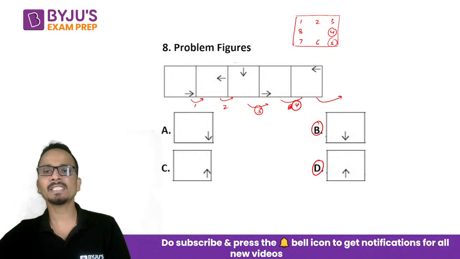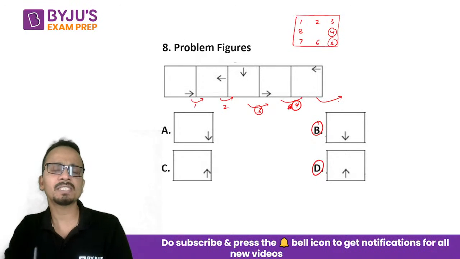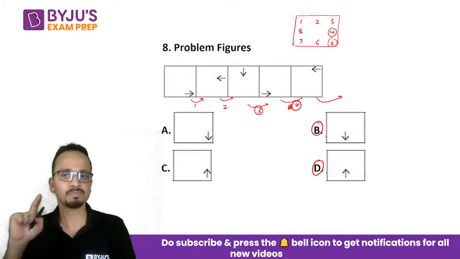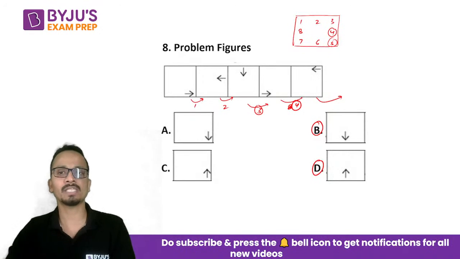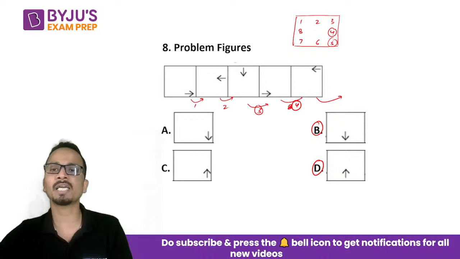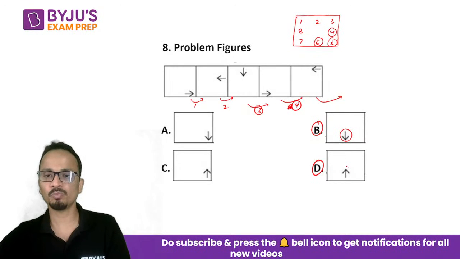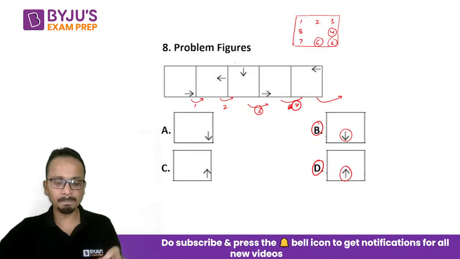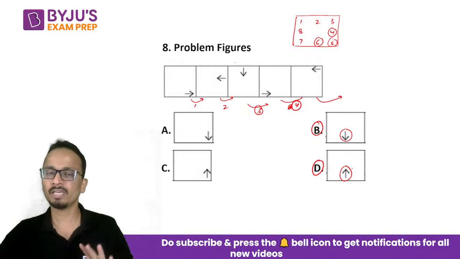So for the next case, it should move by 5 places in the anti-clockwise direction. 5 places anti-clockwise direction. So from position 3, where will it come? 1, 2, 3, 4, 5. It will come at position number 6. So any of these two positions. Okay. So option B and option D, there will be a confusion.